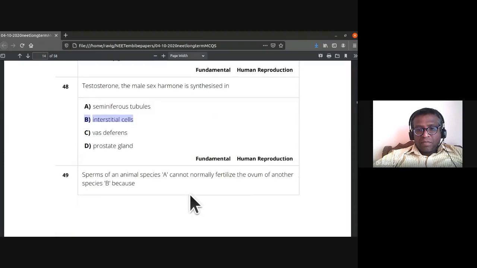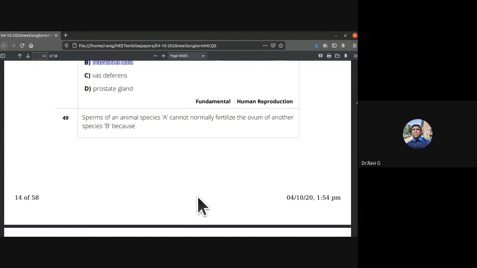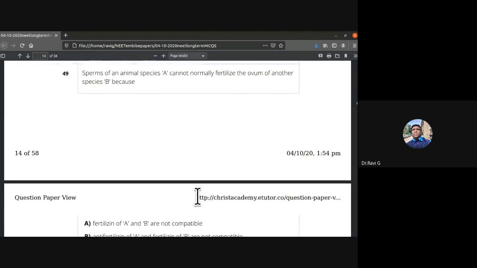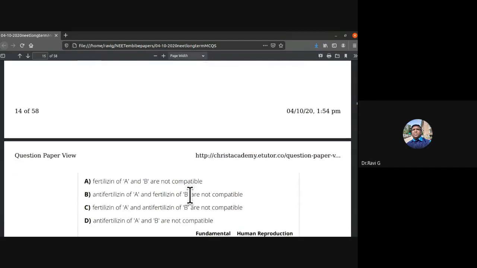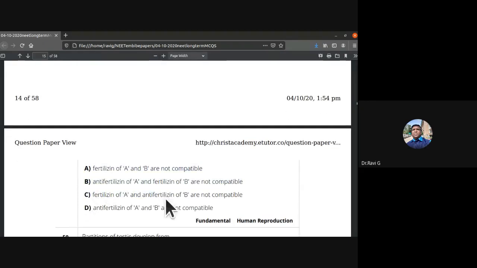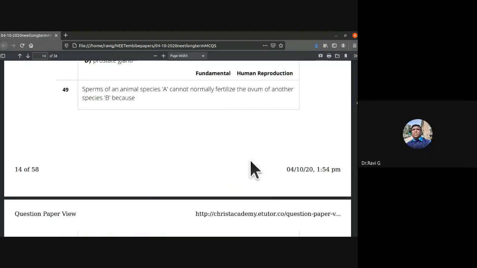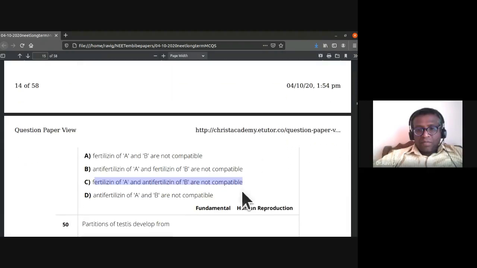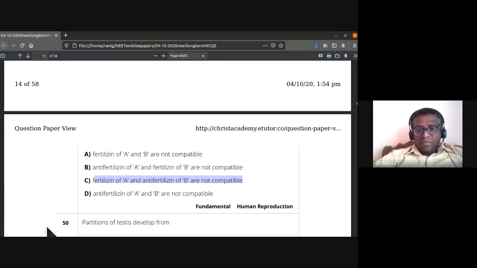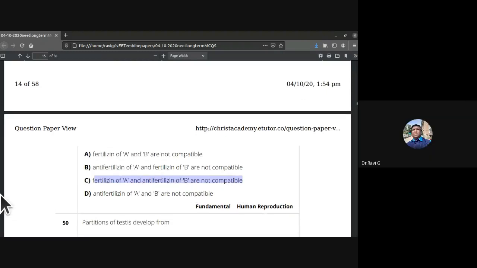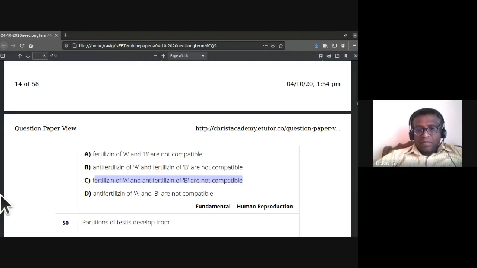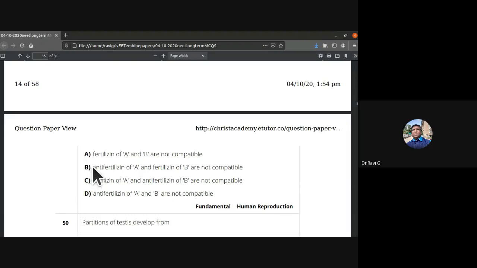Sperms of an animal species A cannot fertilize the ovum of another species because fertilizin of A and anti-fertilizin of B are not compatible. They are of different species. So A species sperms cannot fertilize the ovum of another species because fertilizin and anti-fertilizin are not compatible. So the 49th question, sorry, the answer is B.